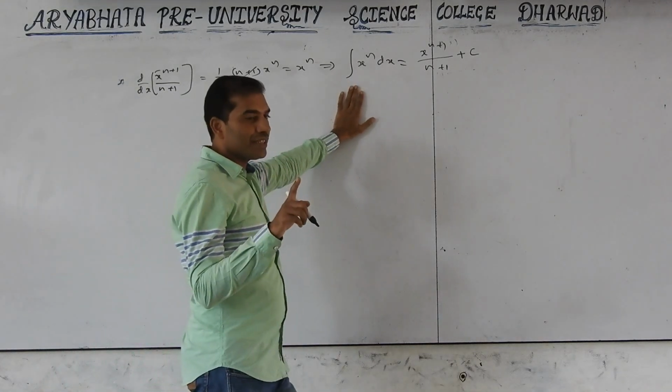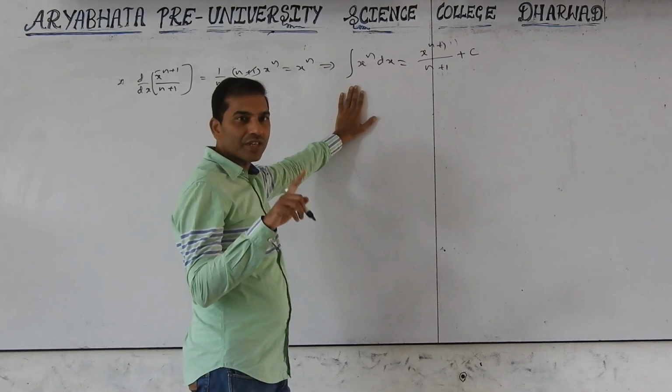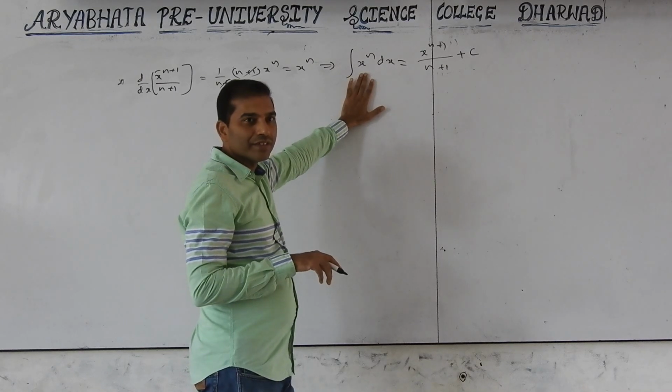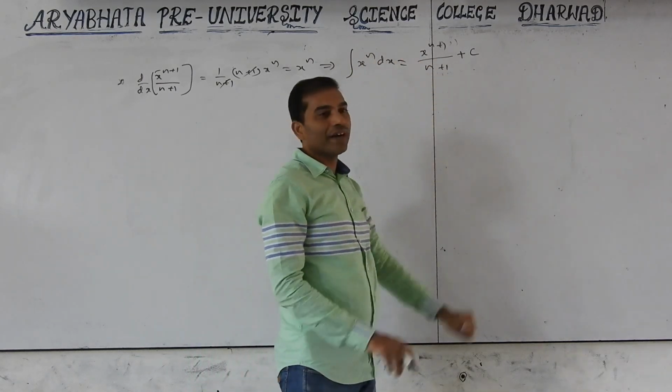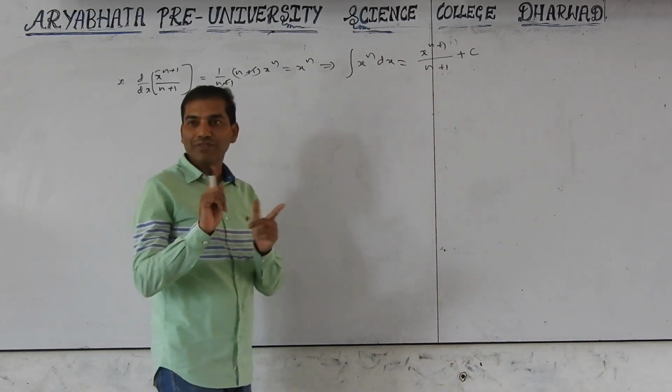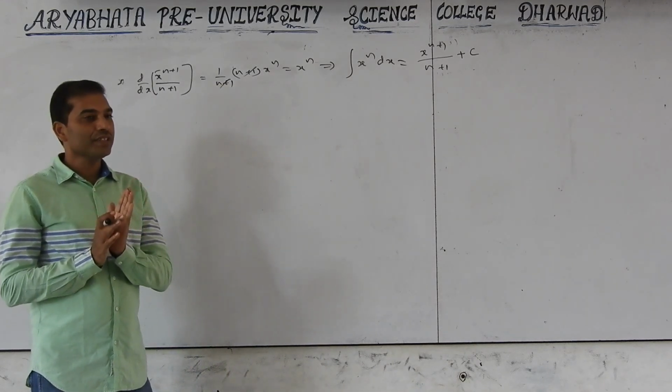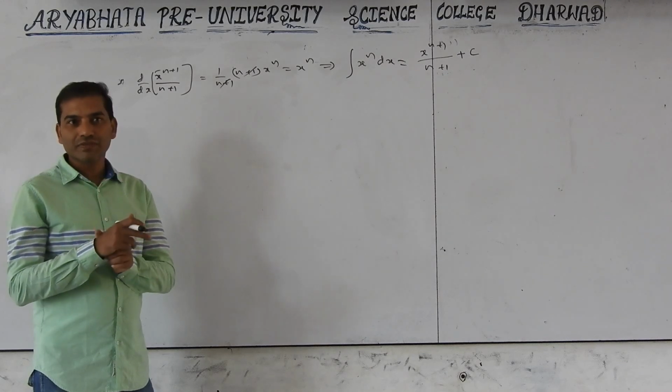Derivative of x raised to n is n into x raised to n minus 1. Now integration of x raised to n is x raised to n plus 1 by n plus 1. So don't confuse, standard formula. X raised to n differentiation is n into x raised to n minus 1.